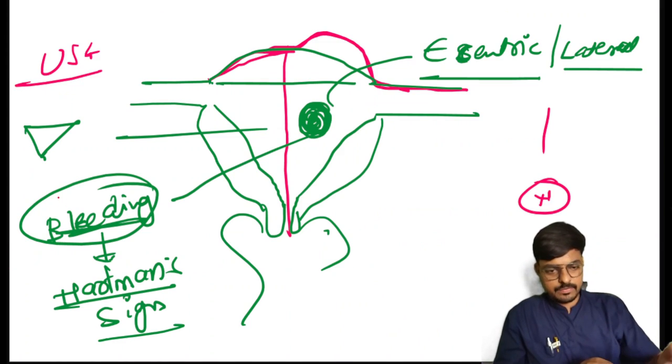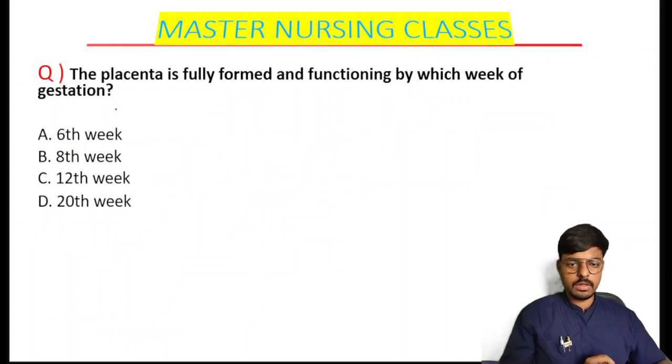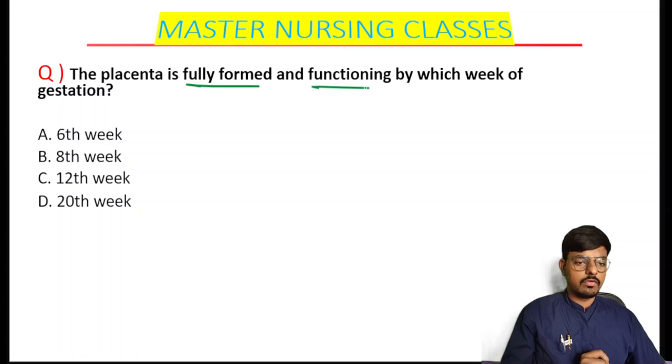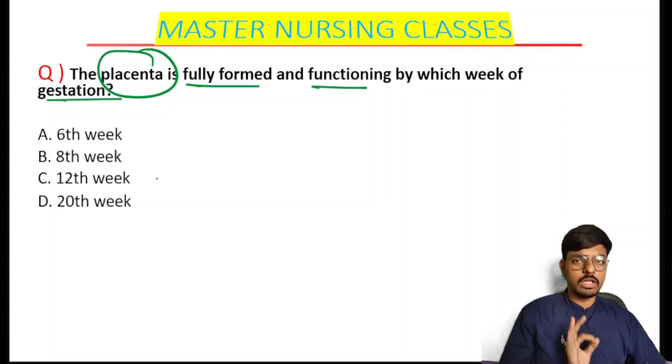Okay, here is the next question. The placenta is fully formed and functioning by which week of the gestation? The question is on the placenta: when it will be fully formed and become functioning. Option A is the 6th week of the gestation. Option B is the 8th week. Option C is the 12th week, and option D is the 20th week of the gestation.